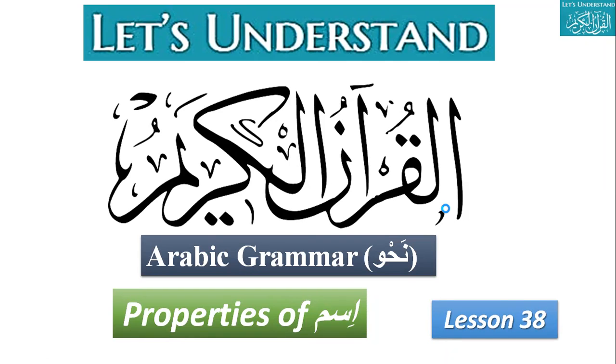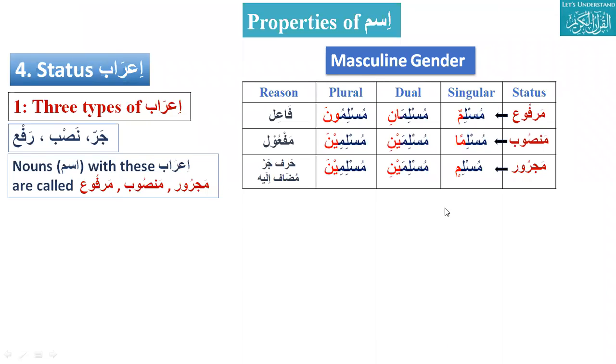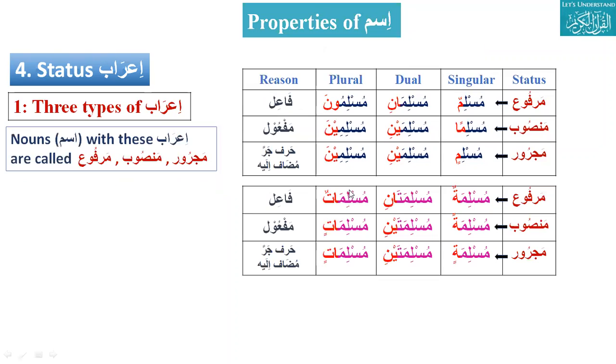So here we are. Thank you, Abir. Last time we were discussing the masculine and feminine. You can see Muslimun, Musliman, Muslimin: marfu, mansub, and majroor. In case of dual, Muslimani, Muslimaini, and Muslimaini. And in case of plural, Muslimuna, Muslimina, and Muslimina. Similarly for the feminine, Muslimatun, Muslimatan, Muslimatin, Muslimatani, Muslimataini, Muslimataini. And in the plural Muslimatun, the mansub and majroor are the same, Muslimatin, Muslimatin.